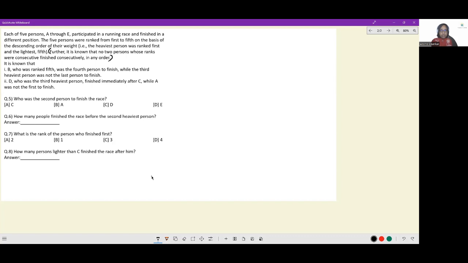We have A, B, C, D, E, and we have ranks given from first to fifth and race. So we have 3 parameters: name, rank assigned according to weight, and race position. These are the 3 things we have to take care of. First bit is B, who was ranked 5th, was the 4th person to finish.